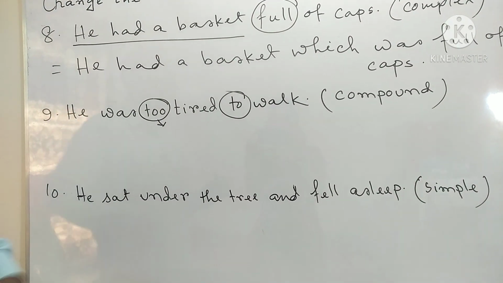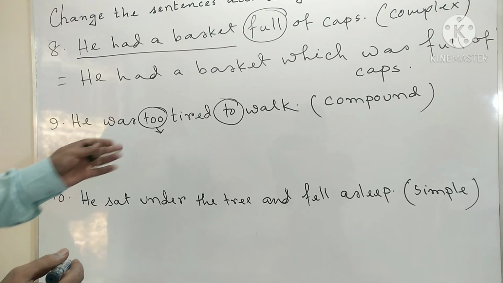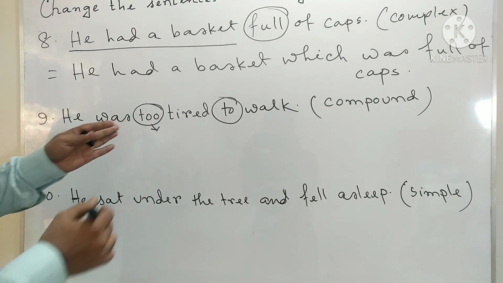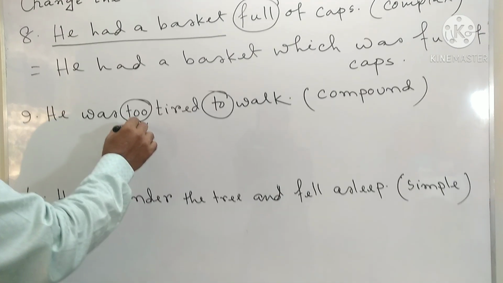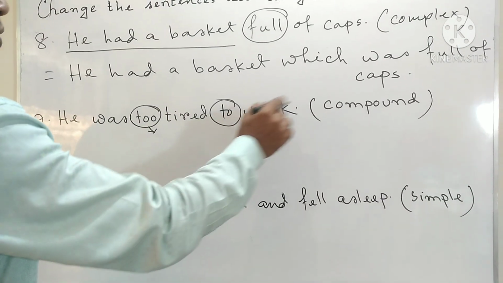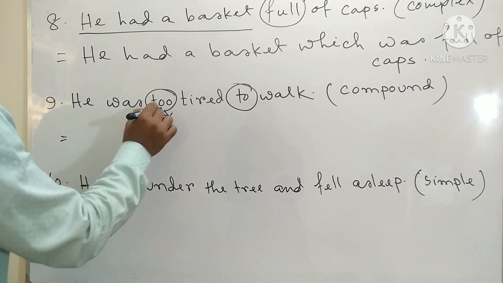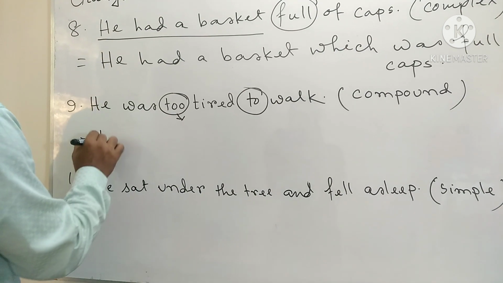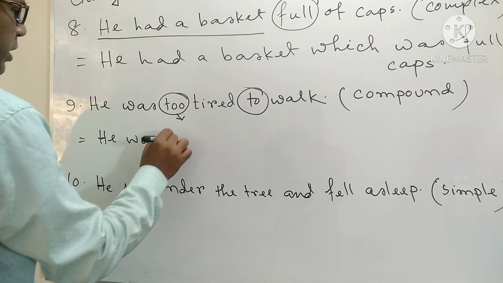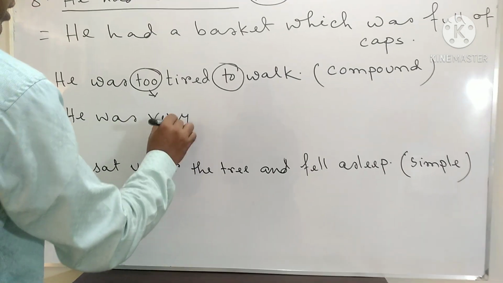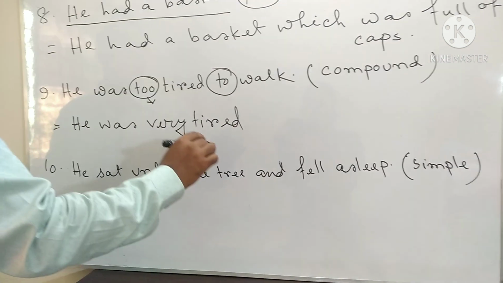And in the previous video that we have uploaded, you have seen that if you see too, in case of compound sentence you have to use very for this too. He was very tired.